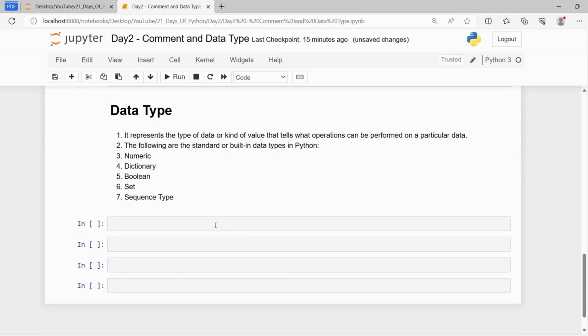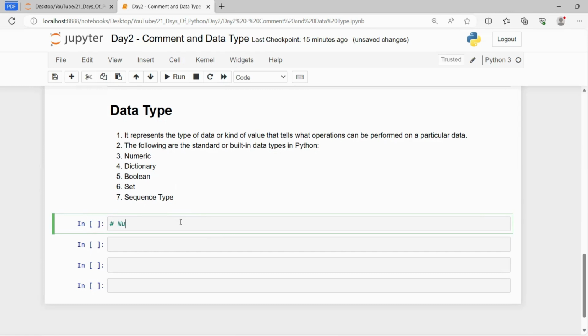The word data type represents the type of data or the kind of value that tells what operations can be performed on a particular data. In Python, we have some standard or built-in data types. For example, numeric, dictionary, boolean, set and sequence types. Let's explore each data type individually.